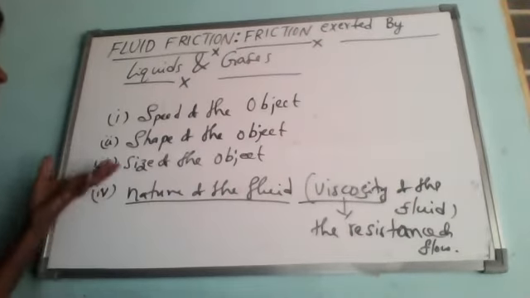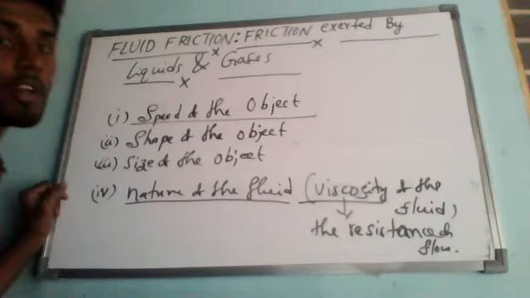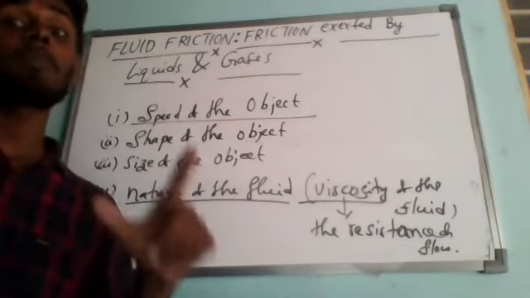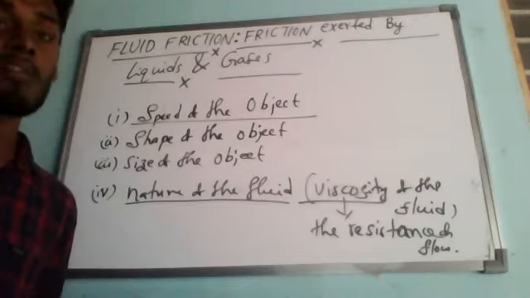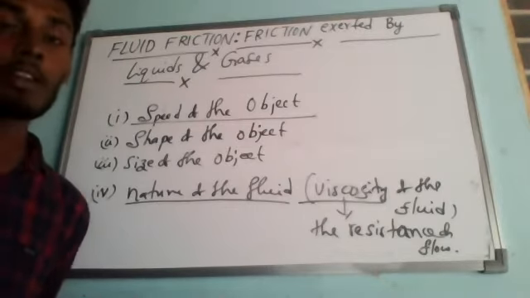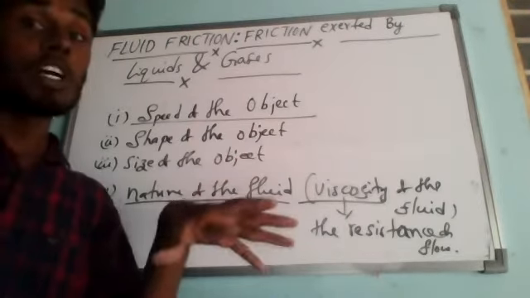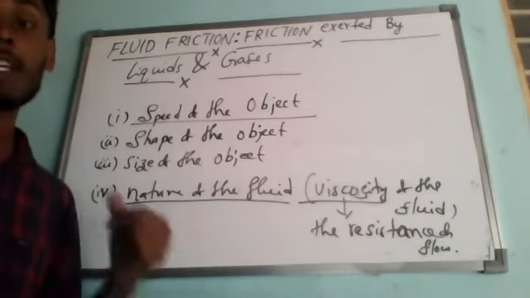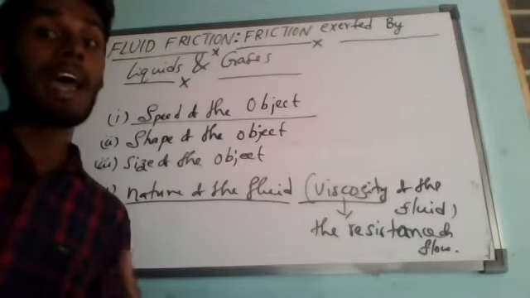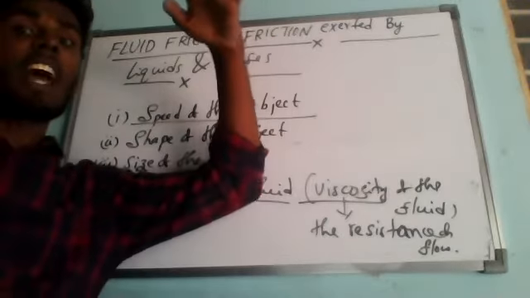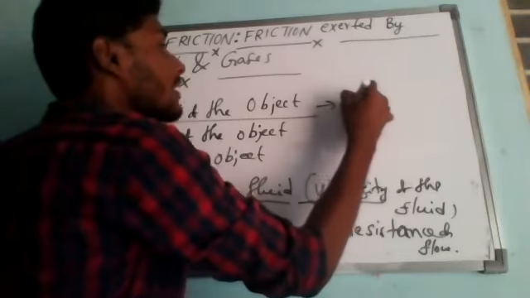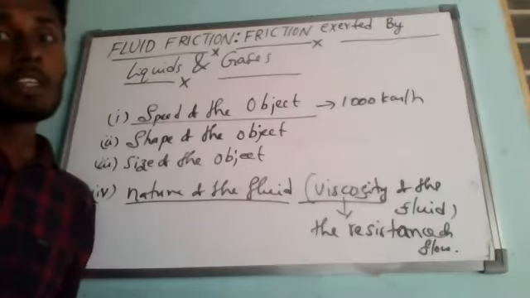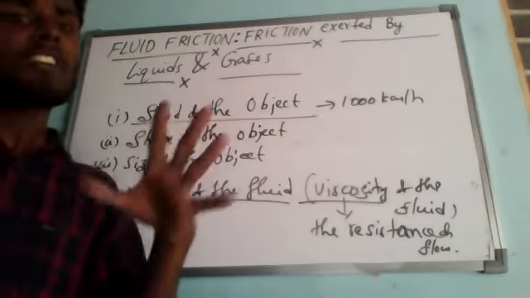So higher the speed, first let me come to the first factor, speed of the object. So higher the speed of an object moving through a fluid, greater will be the frictional force or else a drag force on it. Are you able to understand? If the speed of the object is more, then the drag force exerted on that object by the fluid also will be more. For example, if we take an aeroplane flying at a very high speed, let me imagine 1,000 kilometer per hour,